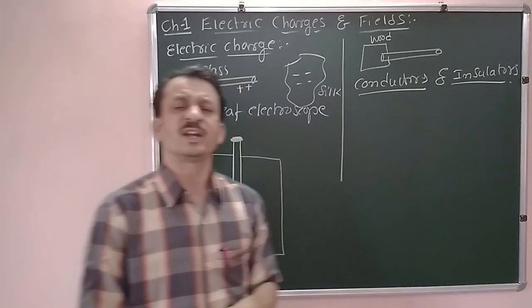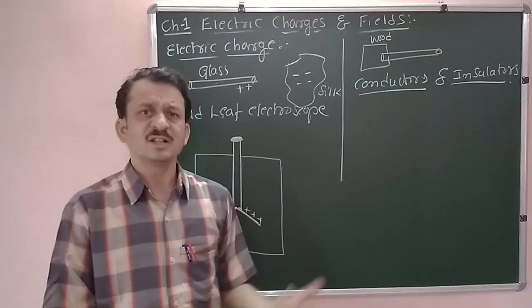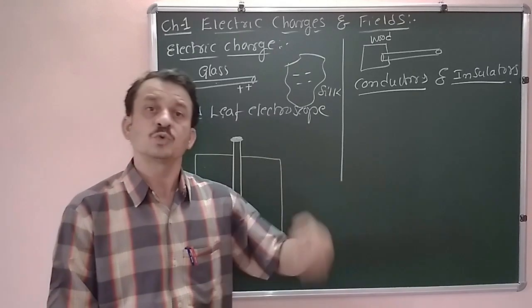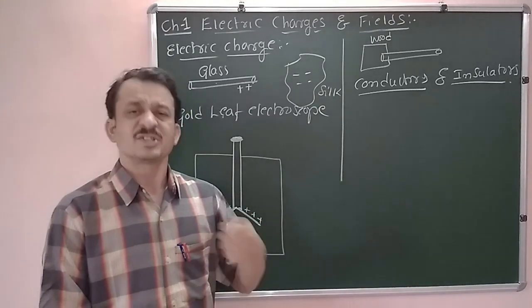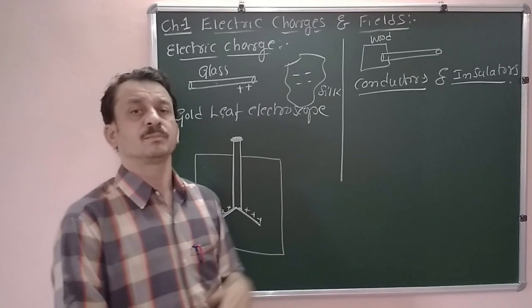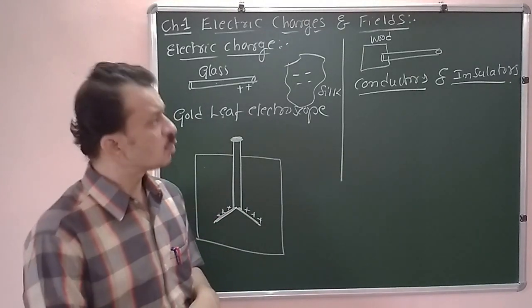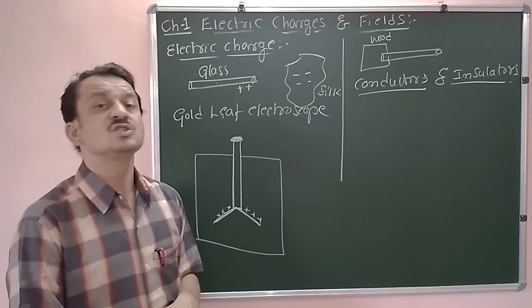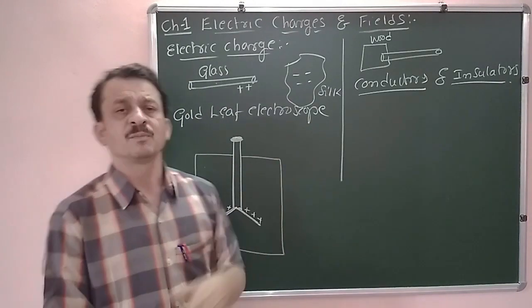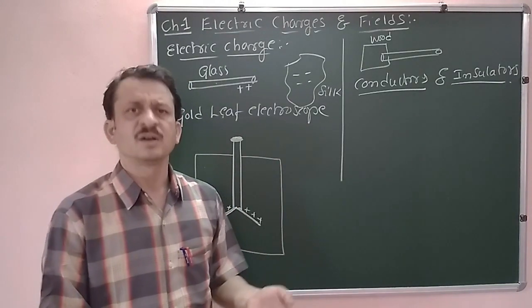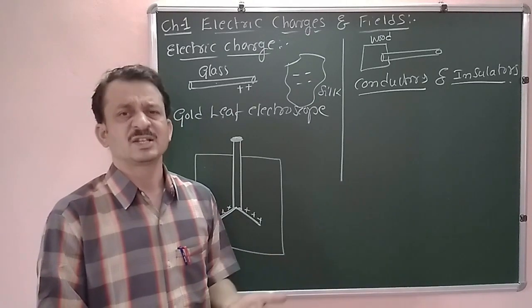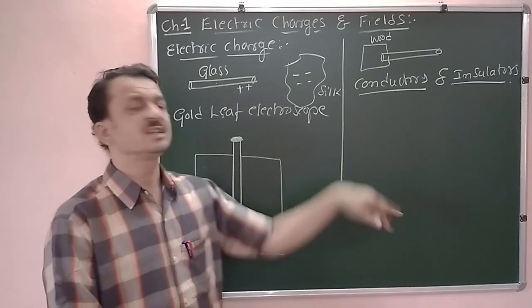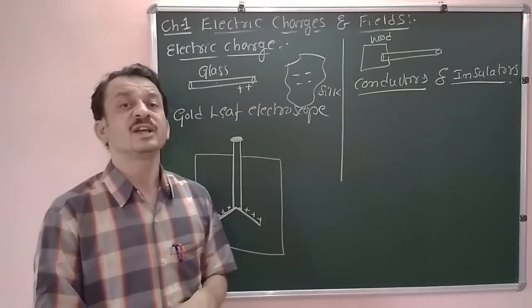On the other hand, insulators. The materials which do not allow the passage of charges, the passage of current, through them are called insulators. Examples: paper, rubber, plastic, porcelain, glass. All these are insulating materials.